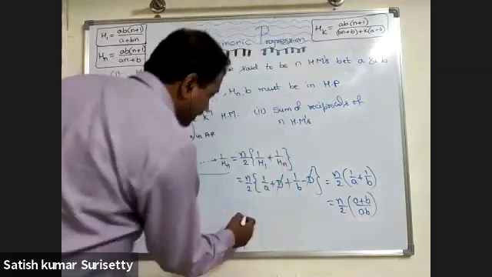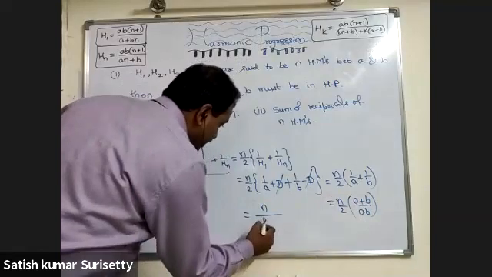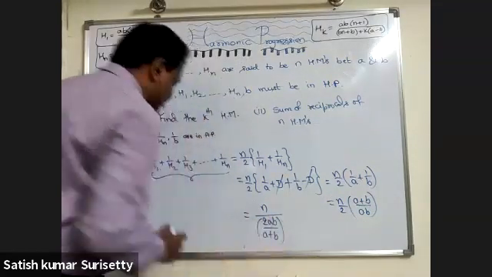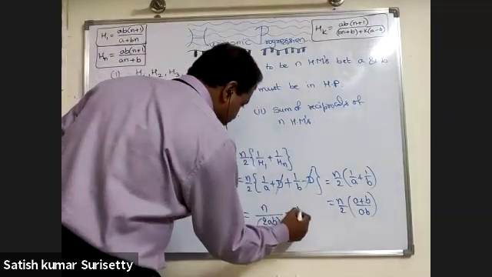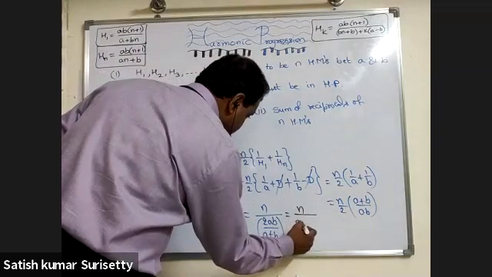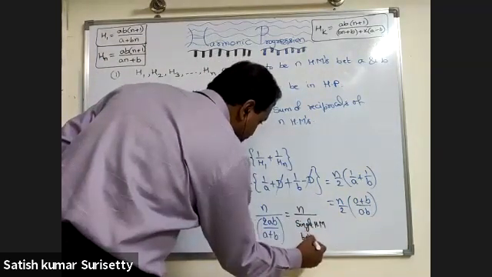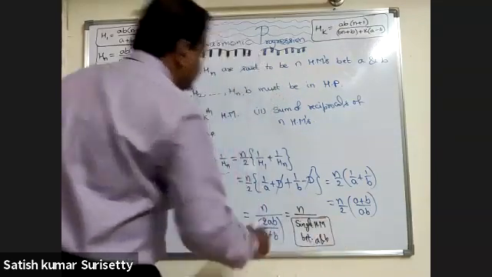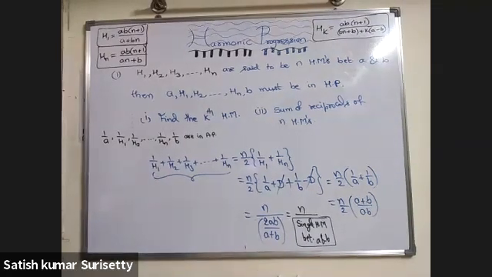So this will be the same as n upon 2ab upon a plus b. That means orally I can write it as n upon a single harmonic mean between a and b. So this is the formula. Try to remember the formula.